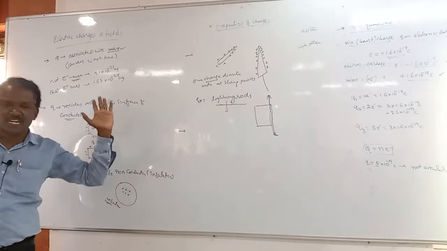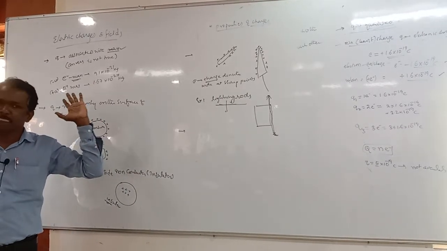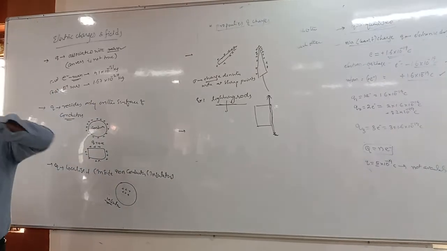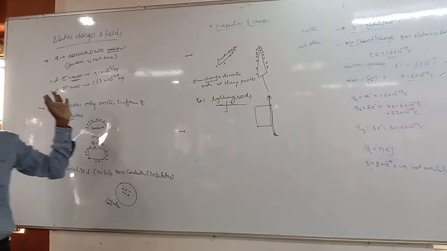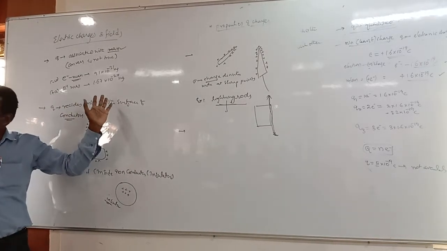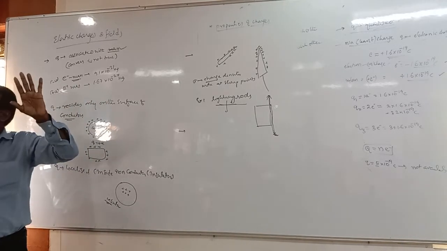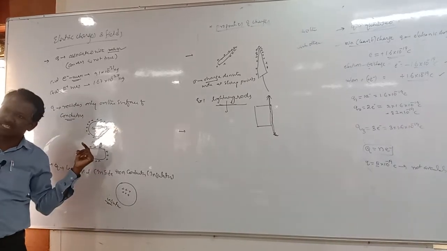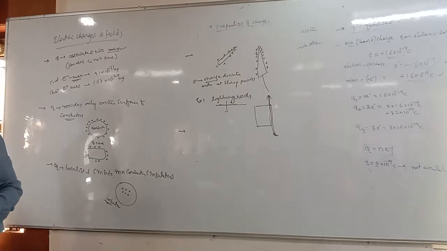Charge is transferable from one body to another body, and charge is associated with mass, and the converse is not true, right? Charges reside on the surface of conductors, but are localized, or will be there inside, in insulators.